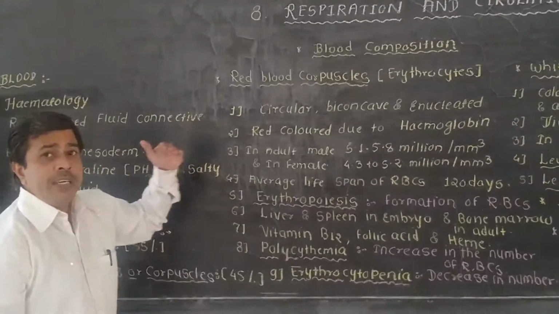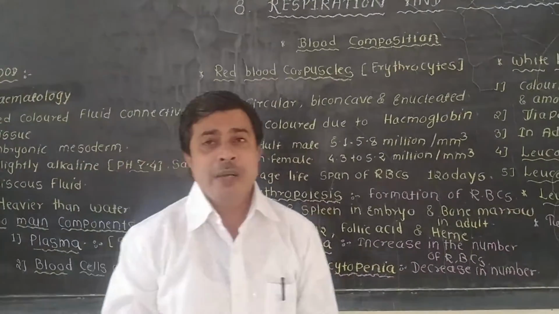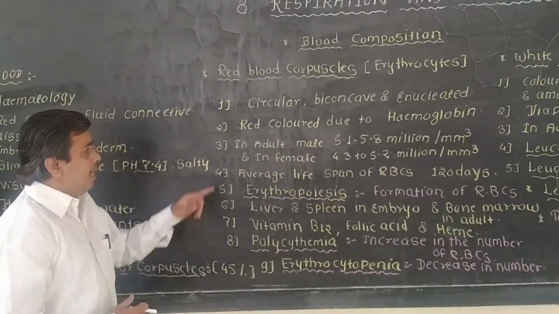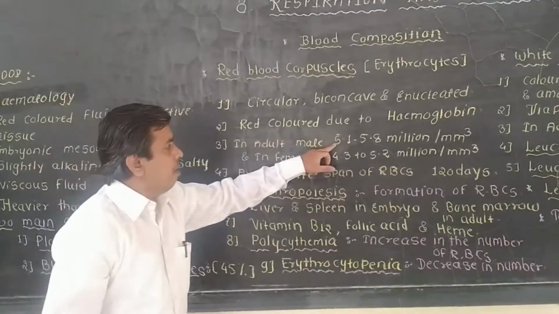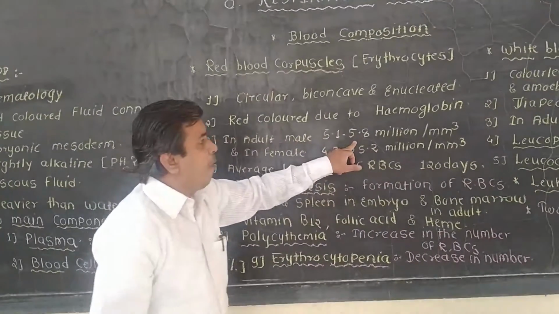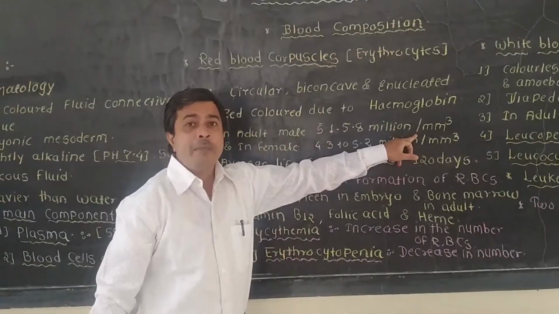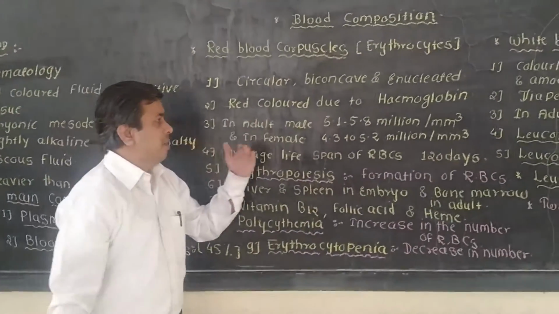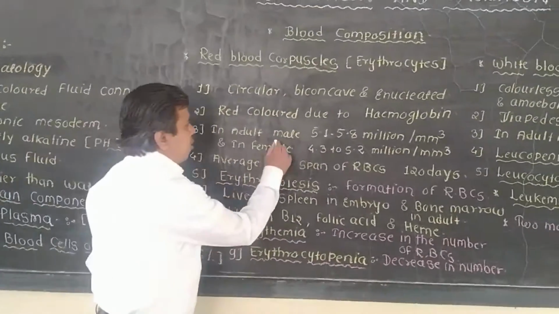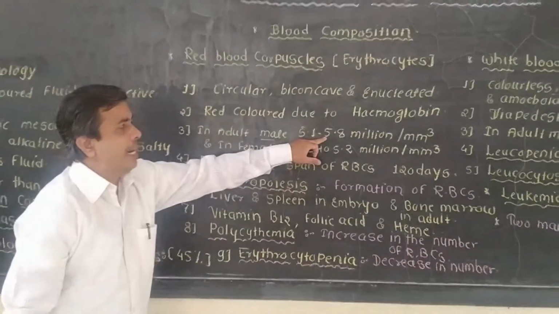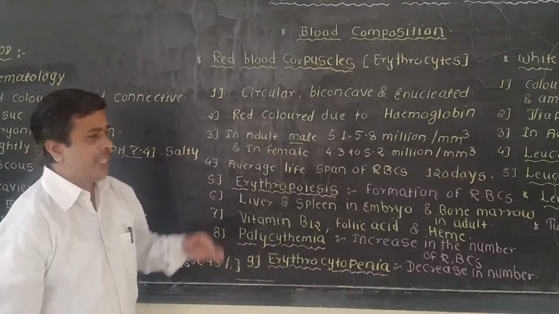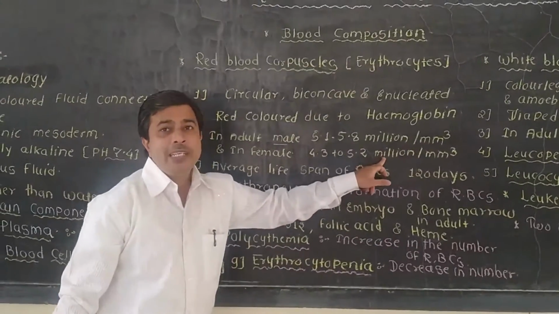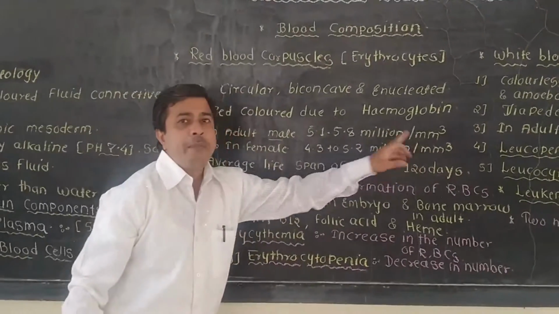Then RBC counting, meaning the total number of RBCs in the blood, is known as the total RBC count. In the adult male, it is about 5.1 to 5.8 million per cubic mm of blood, meaning a much larger number of RBCs is present. In the female, it is less, about 4.3 up to 5.2 million RBCs per cubic mm of blood.